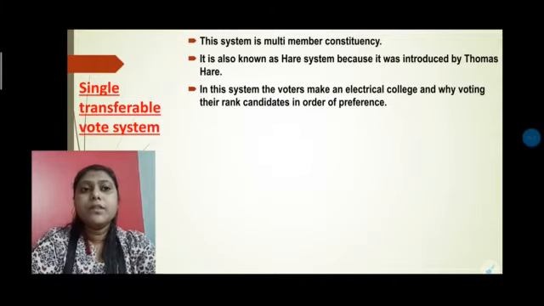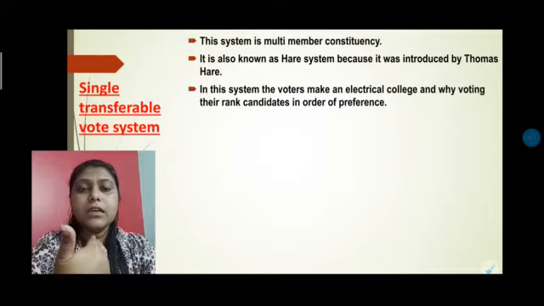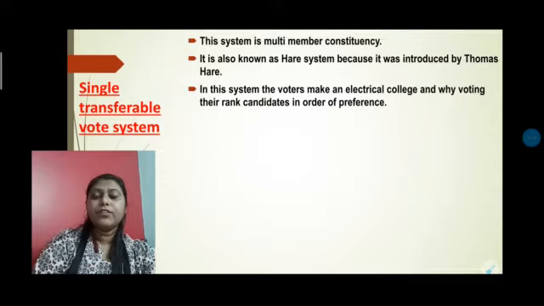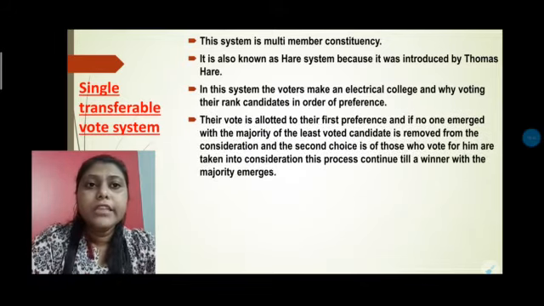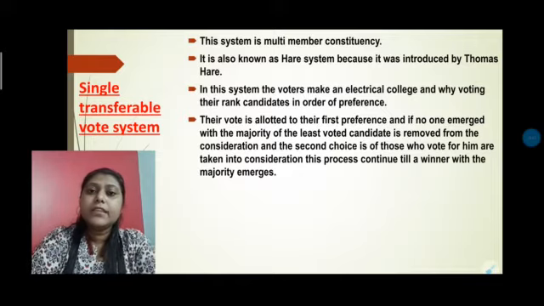In this system, the voters form an electoral college, voting by ranking their candidates in order of preference. The people are gathered together, and they rank or number all the candidates according to their preference, or according to the candidates' popularity. Their vote is allotted to their first preference, and if no one emerges with a majority, the candidate with the least votes is removed from consideration.